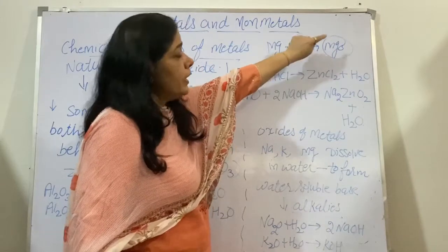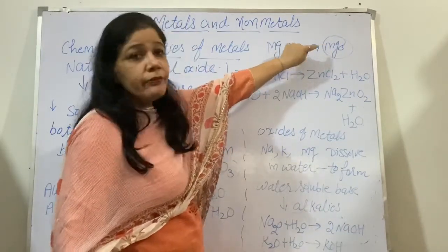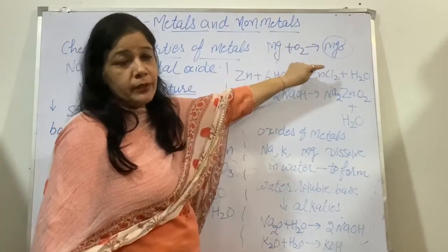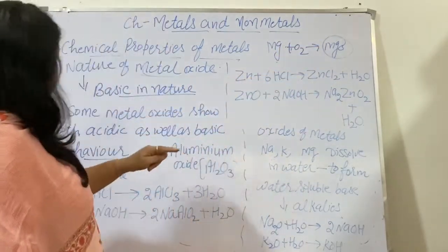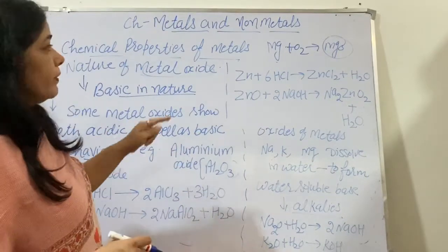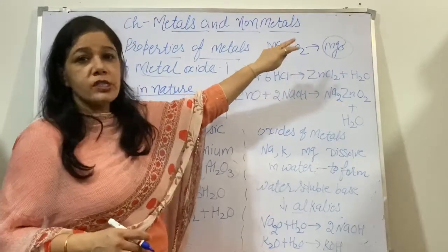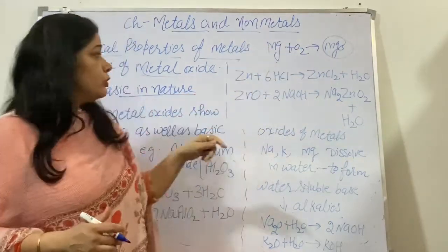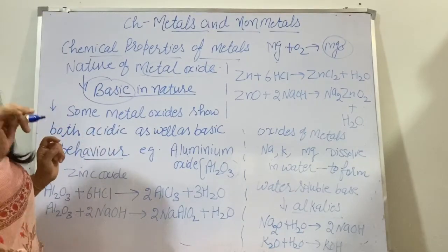Now if I put some water in this magnesium oxide and check it with litmus paper, I observe that red litmus turns blue. Red litmus turns blue. It means metal oxides are of which nature? Metal oxides are basic in nature.